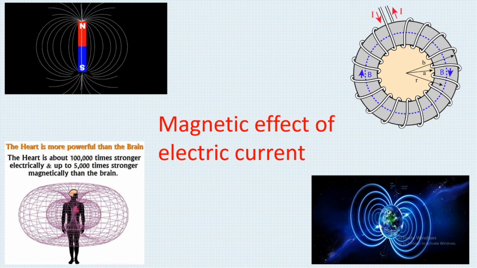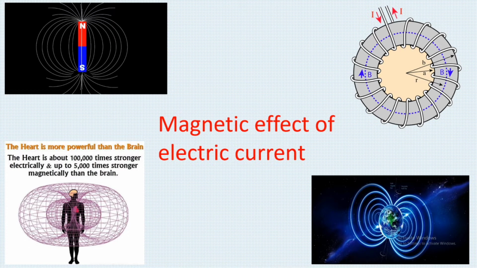In this video, I will discuss the topic magnetic effect of electric current. You have already read the electric field, where we deal with rest charge, positive and negative. Here we deal with moving charge. The charge is moving. This is the main concept of magnetic field.